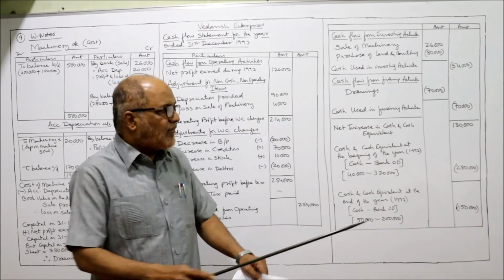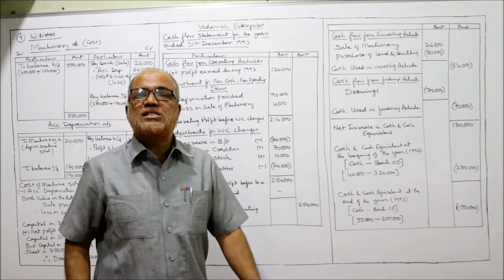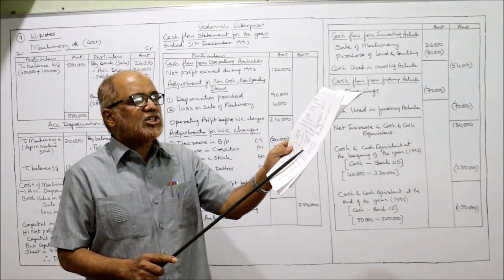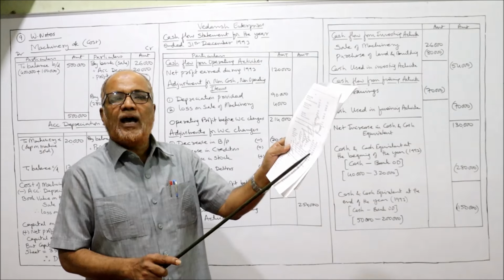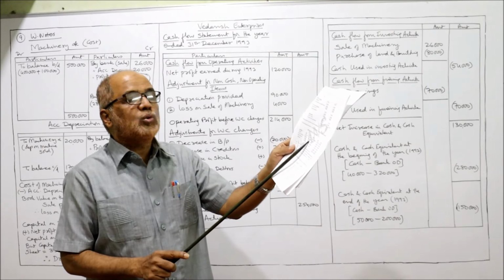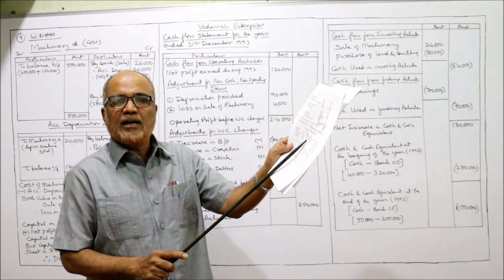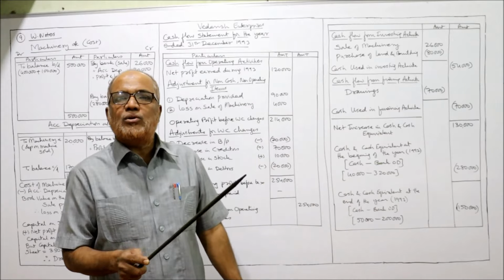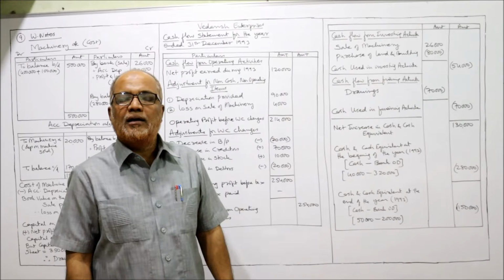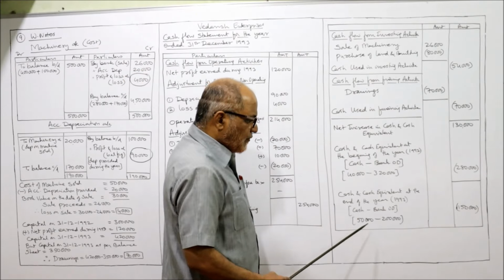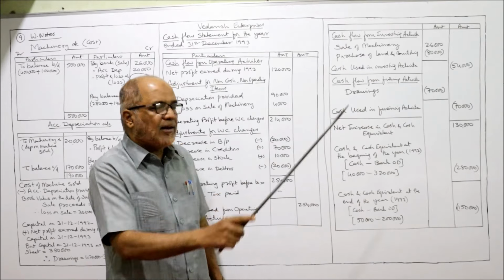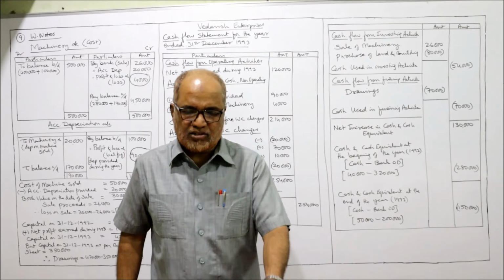Now we confirm whether our answer of minus 1,50,000 is correct or not. Go to the balance sheet. Current year cash is 50,000 and current year bank overdraft is 2 lakh. So 50,000 minus 2 lakh, you are getting minus 1,50,000. That means our calculations are absolutely right.